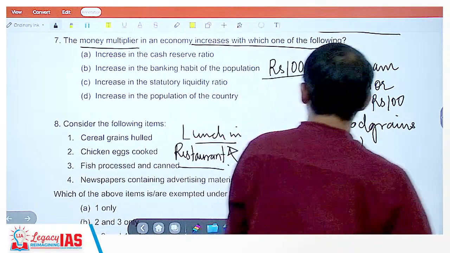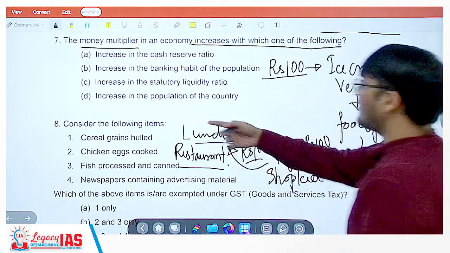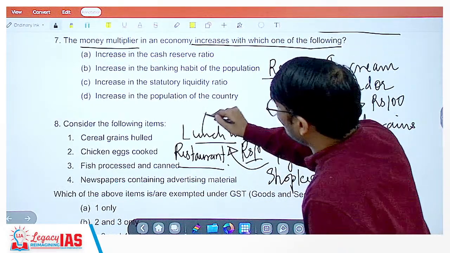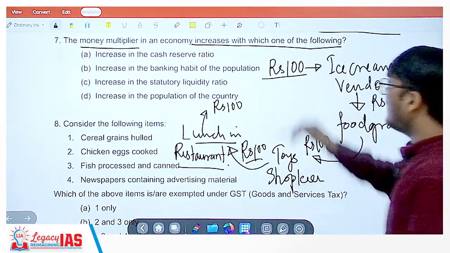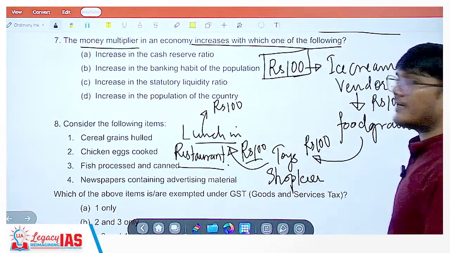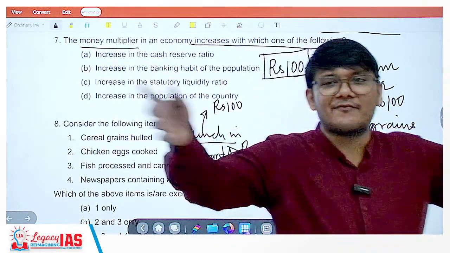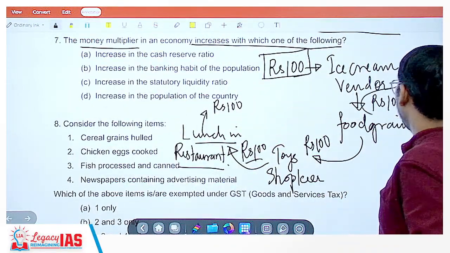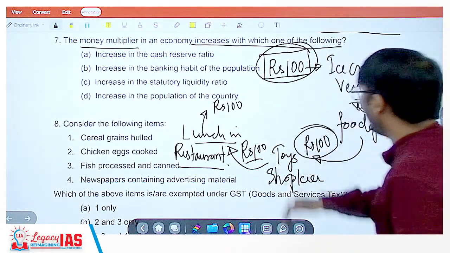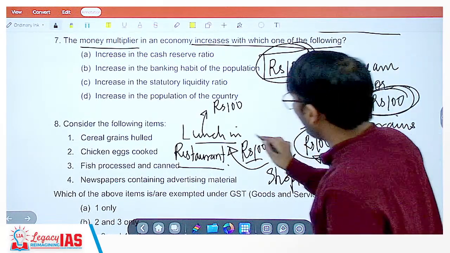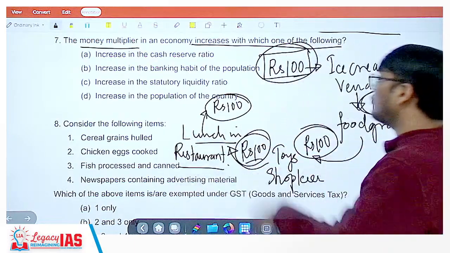In the restaurant, right? So that's when this toy shopkeeper would give rupees 100 to the restaurant person, and then that restaurant person would use this rupees 100 in some other manner. So what is happening? 100 rupees came into the market, and look how many people are using it, how many times it's seen visible. Here when I gave it to the ice cream vendor, the ice cream vendor used it to buy food grains, the food grain shopkeeper used it to buy toys, the toy shopkeeper used it to go to a restaurant and have lunch, and then subsequently the restaurant owner used it for something else.